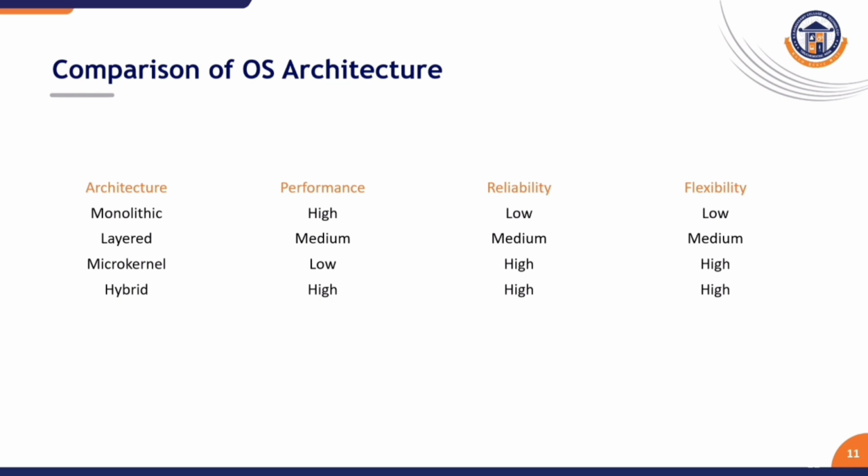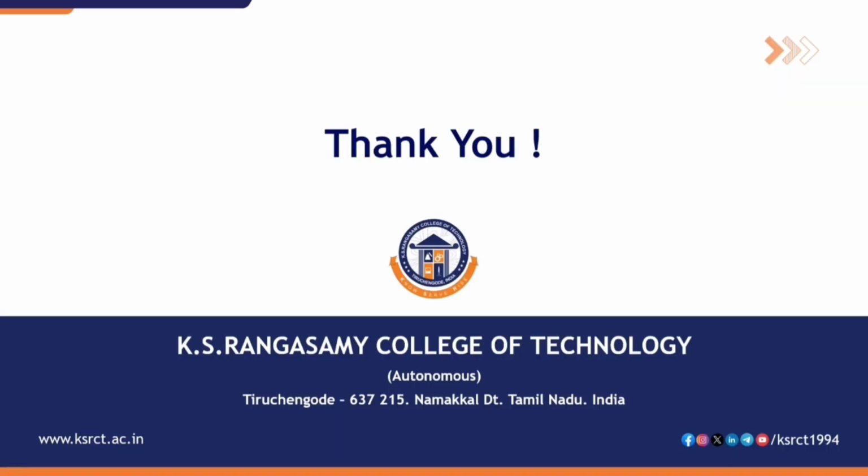The microkernel has low performance, but high reliability and flexibility. The hybrid architecture provides high performance, high reliability, and high flexibility. So the operating system architecture defines how the OS is structured, how components interact, and how performance and security are achieved. Thank you.